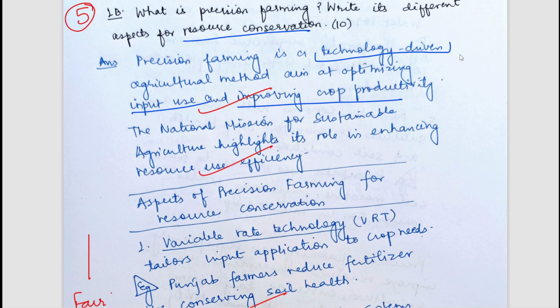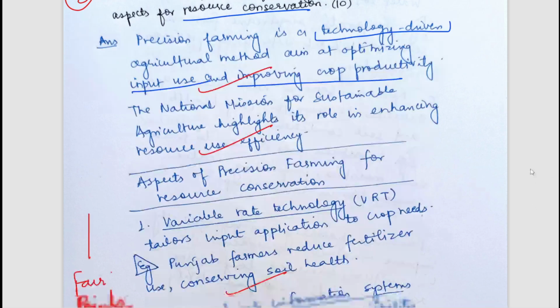We are using various kinds of technology, might it be GIS, remote sensing, GPS, various types of sensors, and modern machines, and all these things are effectively controlling the inputs. Resource use efficiency has been highly increased due to the use of precision agriculture at various places. These are the benefits of precision agriculture.